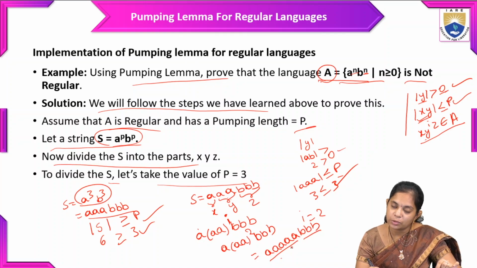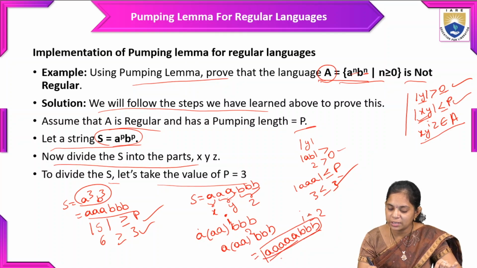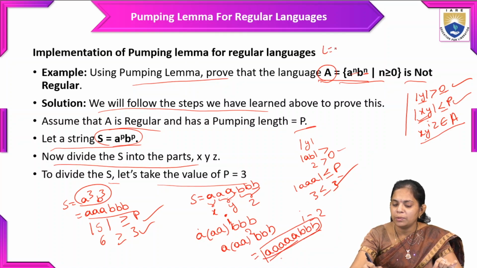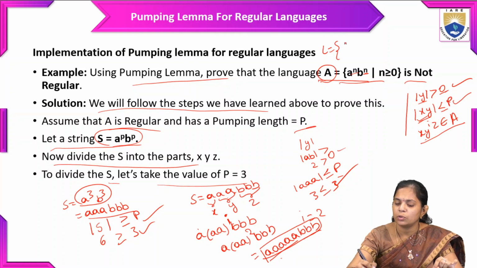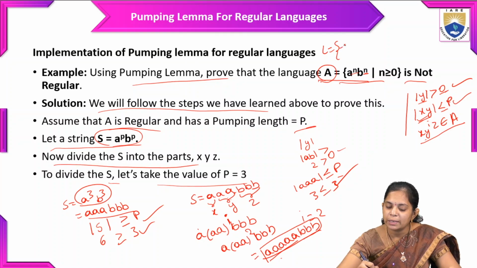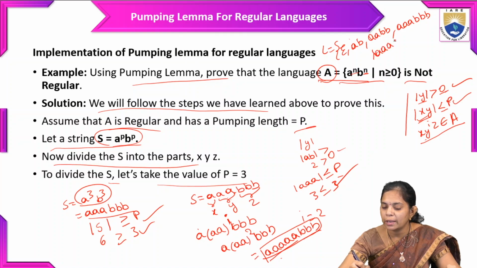And if you check, this is triple a, so we don't have this kind of string in the given language. Let me write this language: from n greater than or equal to 0, we take epsilon, and if n is equal to 1 we read ab, n is equal to 2 aabb, n is equal to 3 triple a triple b, and n is equal to 4, four a's and four b's.